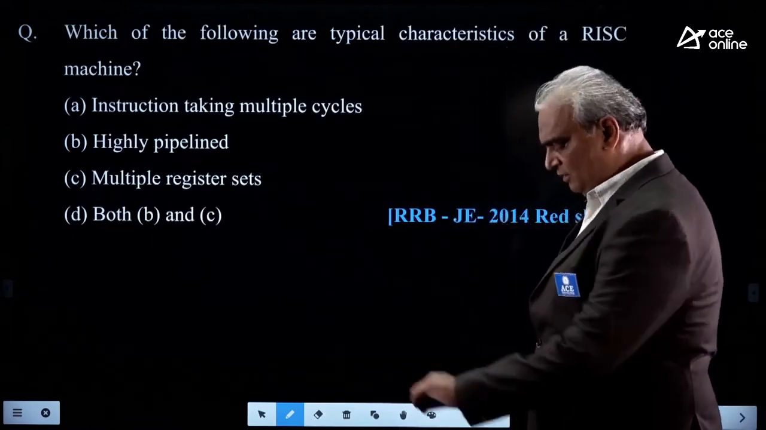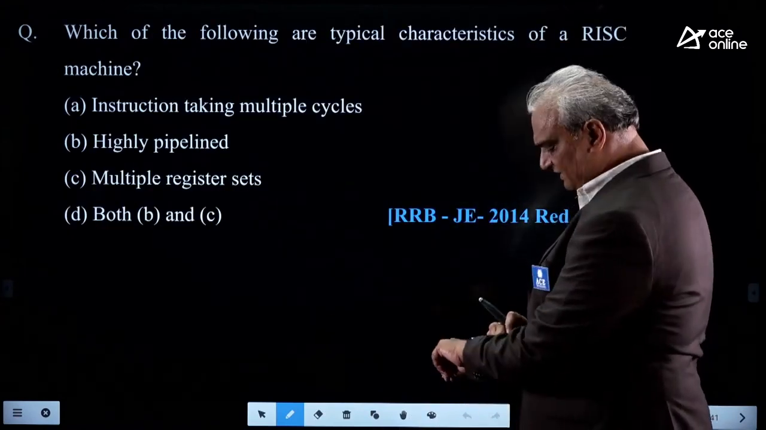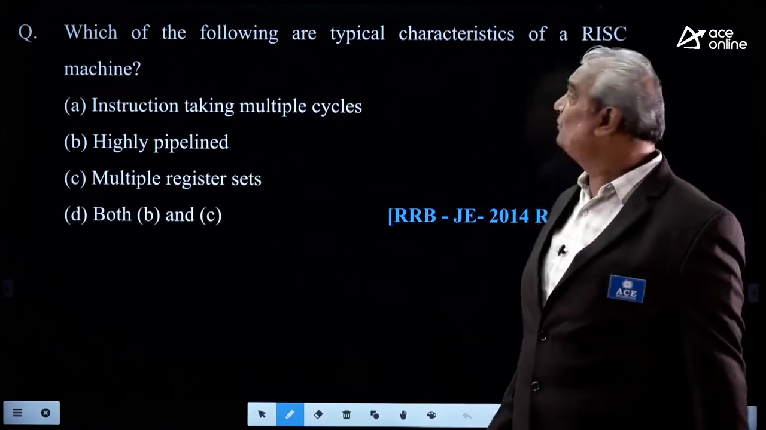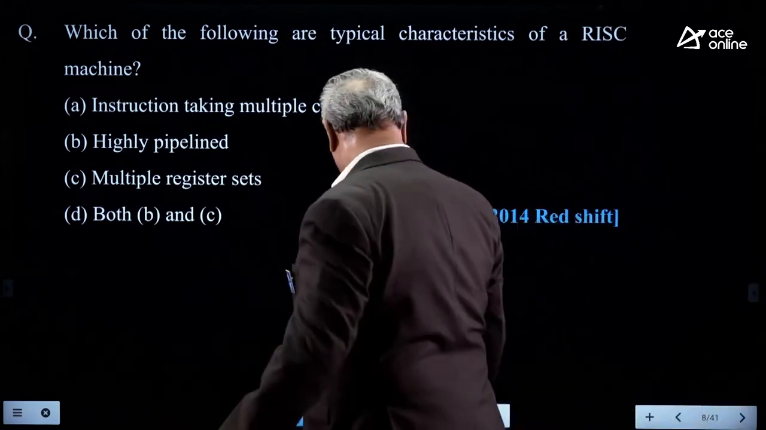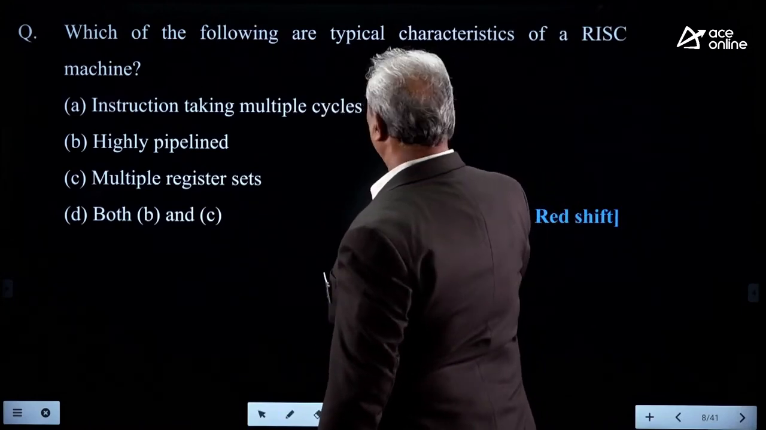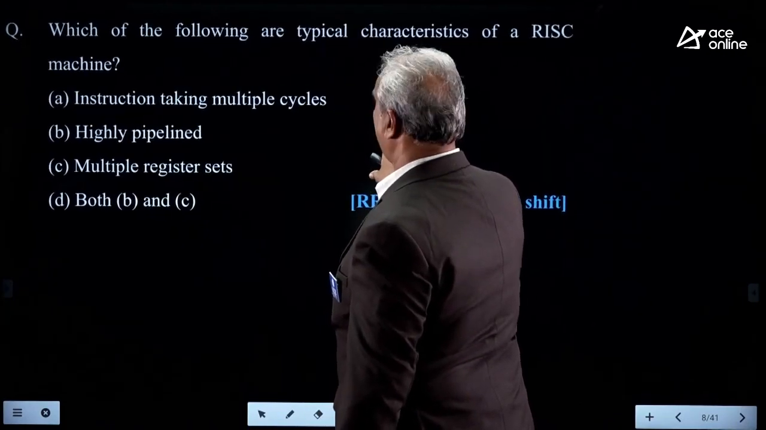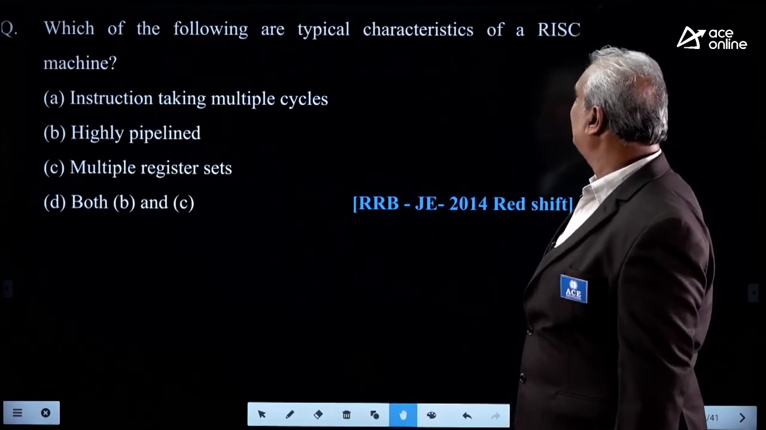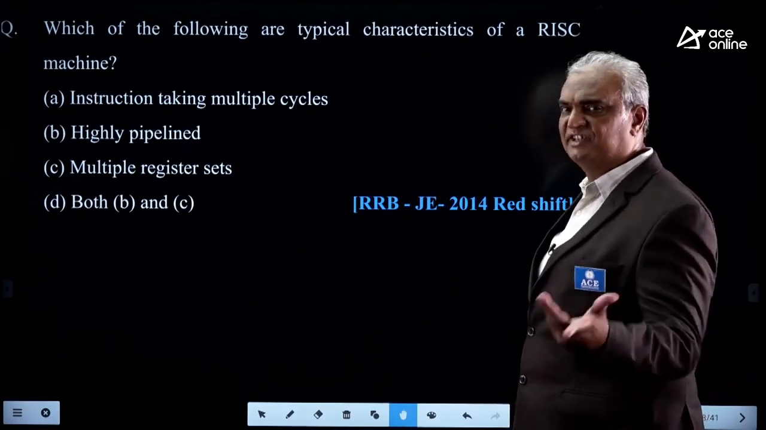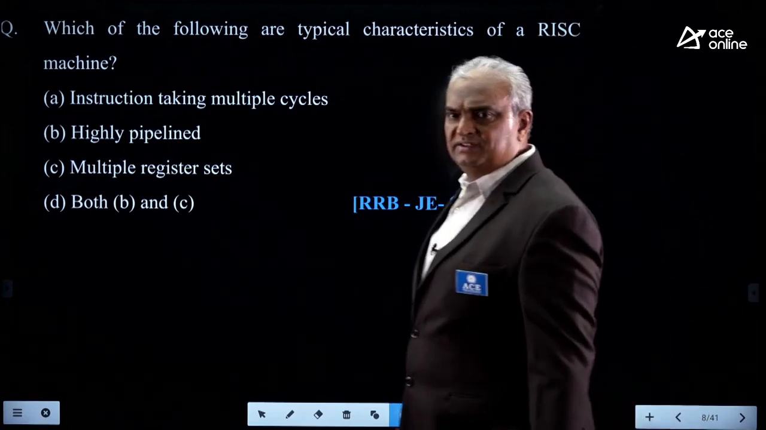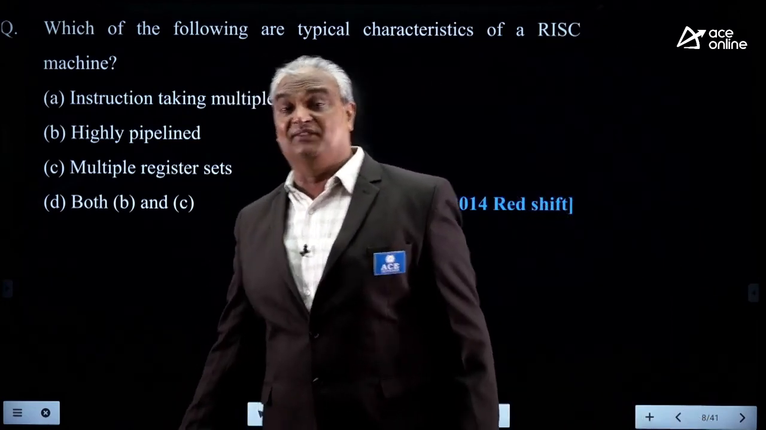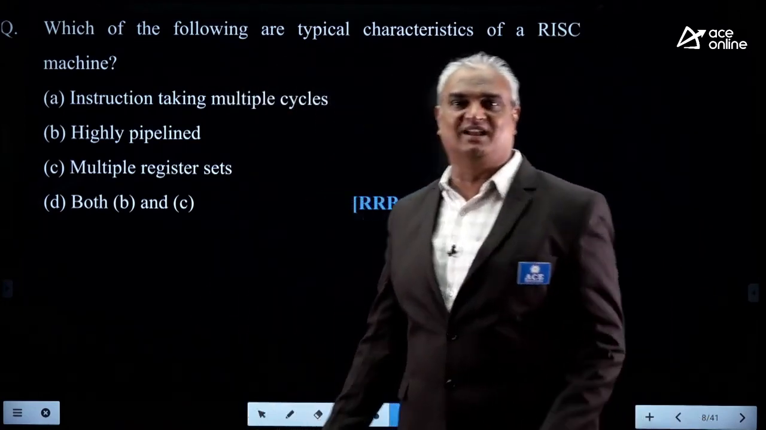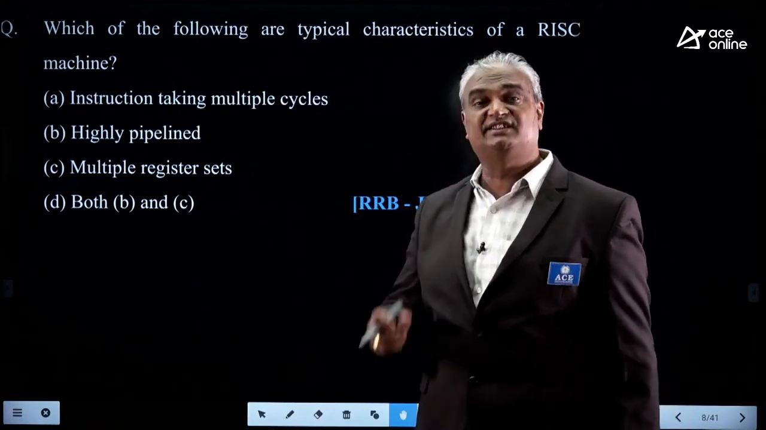Look here. Which of the following are typical characteristics of a RISC processor? RISC machine means RISC processor. Generally, processors are divided in two ways. All processors are divided in two ways, RISC and CISC.